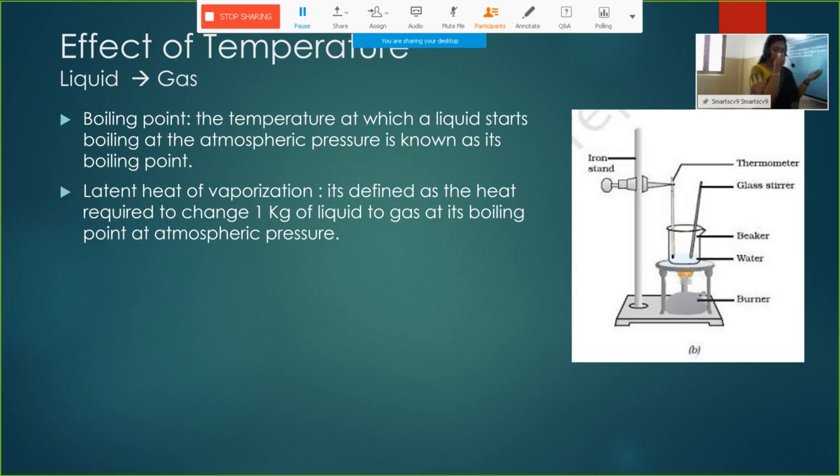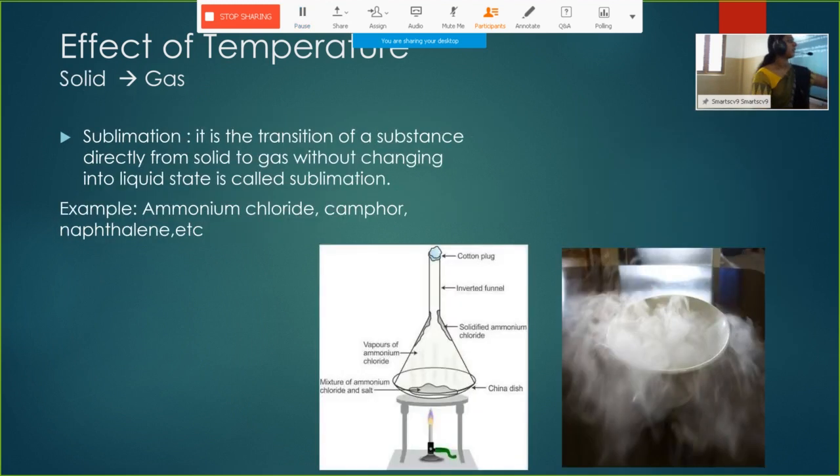This is the latent heat of vaporization. Latent heat of vaporization means the amount of heat energy required to convert 1 kilogram or unit volume of liquid to its corresponding gas.